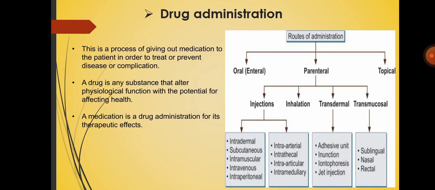Then drug administration. This is the process of giving medication to the patient in order to treat or prevent disease or complication. A drug is any substance that alters physiological function with the potential for affecting health, and the medication is administered for its therapeutic effects. Then there are routes of administration: first oral, enteral, then parenteral, then topical. The types of administration of drugs are injection, inhalation, transdermal, and transmuscular.